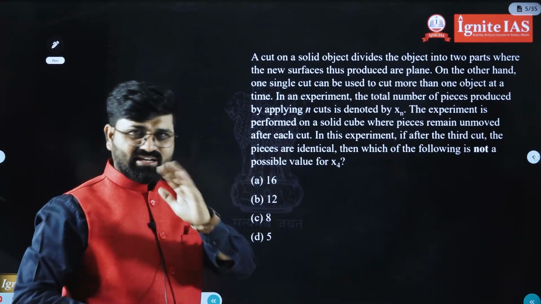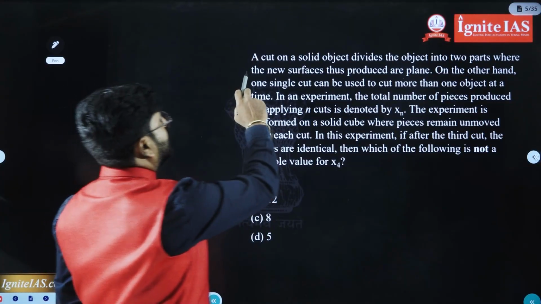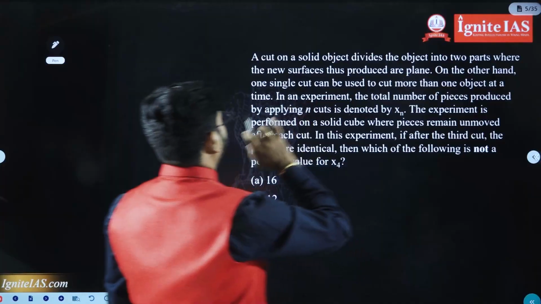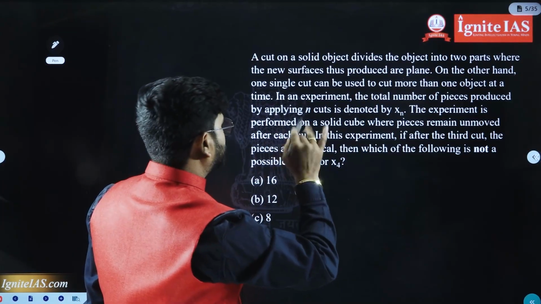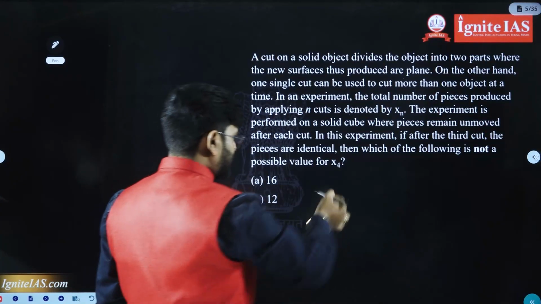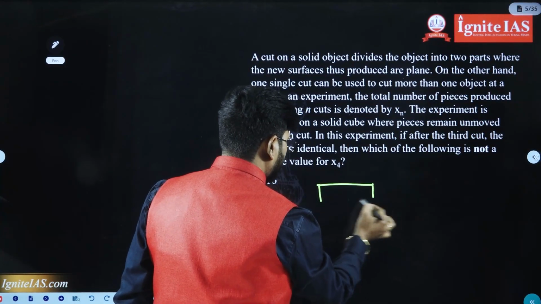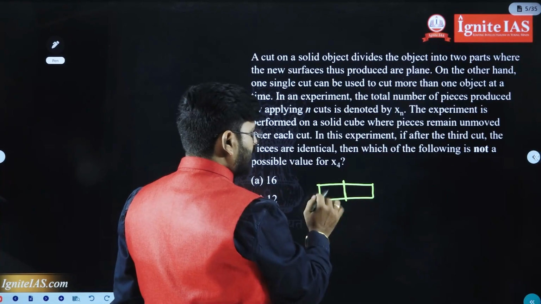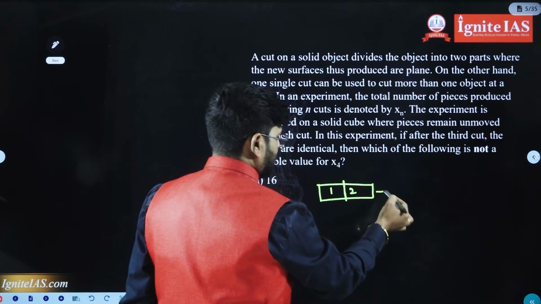In that, again, cutting the cube. See, a cut on a solid object divides the object into two parts where the new surfaces produced are planes. Suppose if you take one plain thing and do one cut, you will be getting two pieces, right?